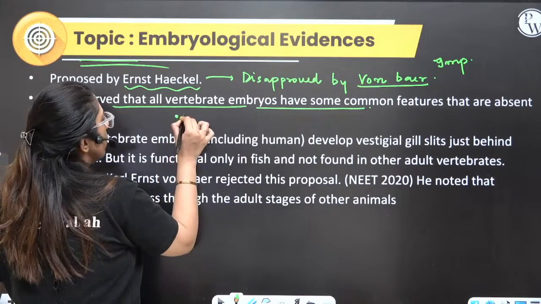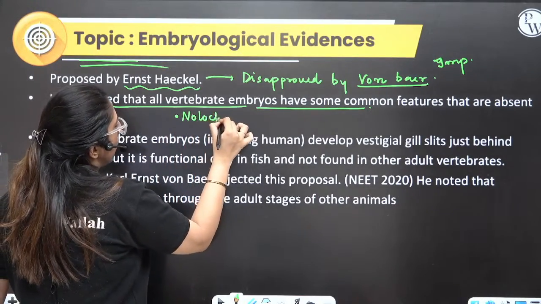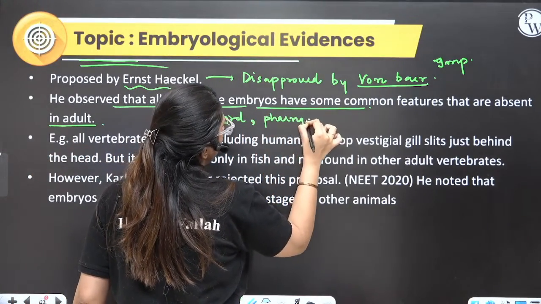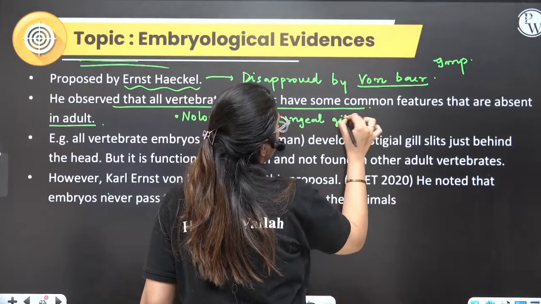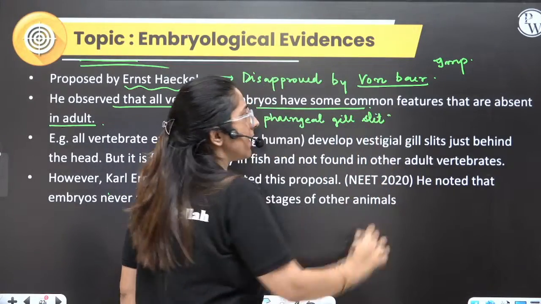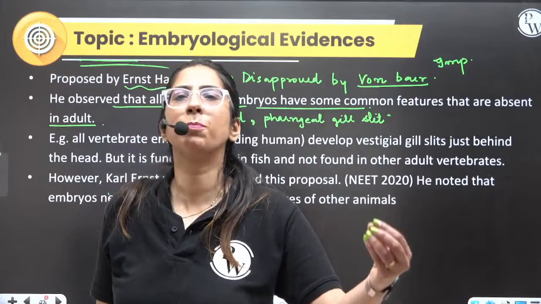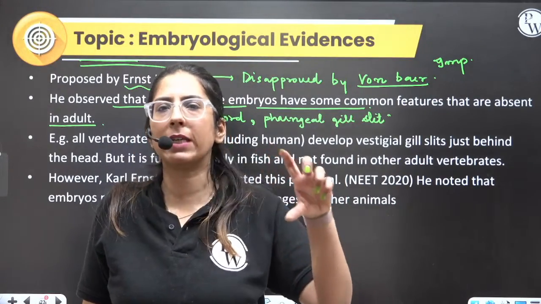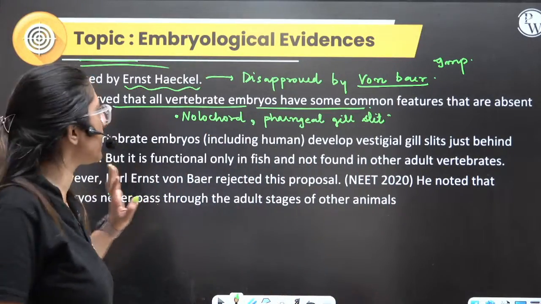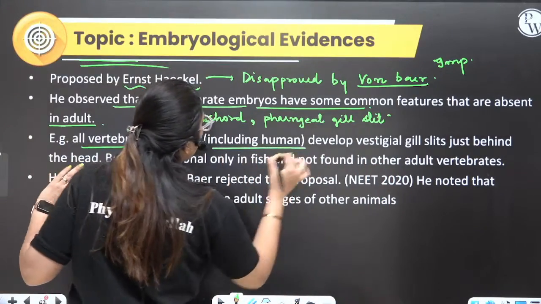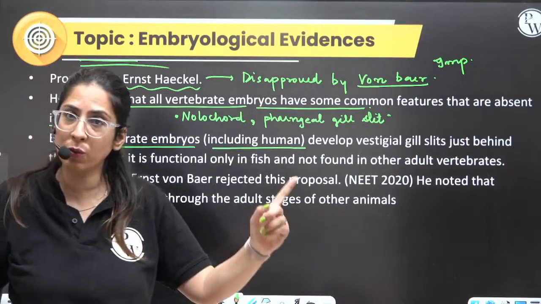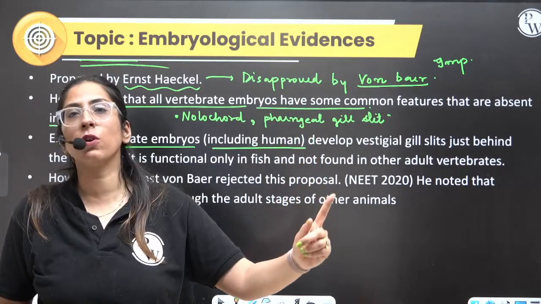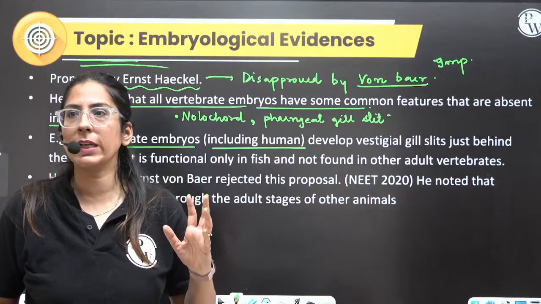So there is notochord and pharyngeal gill slit. This is what they said. He said either we take an example of birds or an example of amphibians, during the embryonic stage, we show all these characteristics. This is what he said. All vertebrate embryos, including human. Vertebrates include birds, mammals, reptiles, amphibians, and your Pisces also comes under this category.